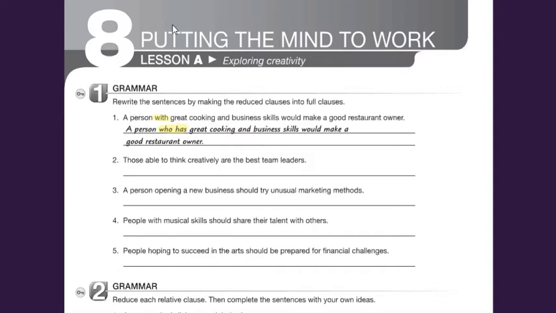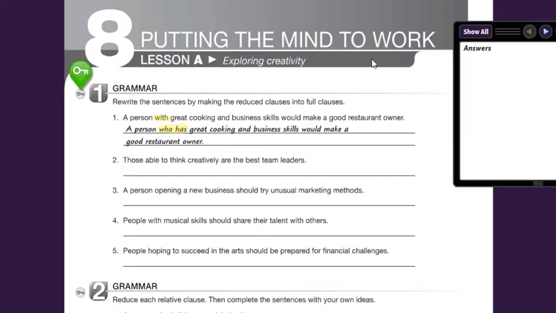Now it's time to pause. We're gonna pause the video, and then we're gonna reveal the answers. So let's analyze them. All right, we will start with number one. It says a person with great cooking and business skills would make a good restaurant owner. In this case, we have with. As I mentioned before, with is substituting the relative pronoun, well, it's who because it's a person, but it is substituting have. So we have a person who has great cooking and business skills would make a good restaurant owner.